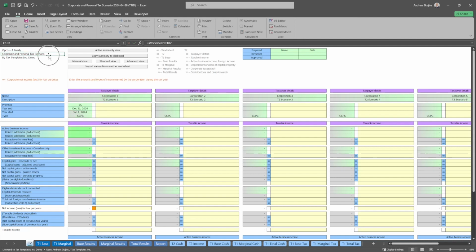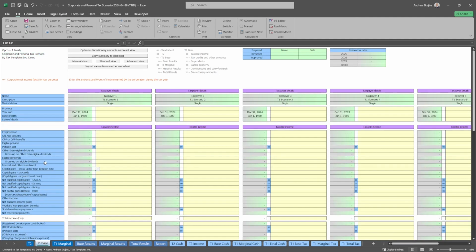When you access the T1 Base tab of the worksheet, you'll see a new row in the taxable income section labeled Capital Gains Gross Up for High Inclusion Rate. This row automatically activates to increase taxable income for high-rate capital gains, which is when personal capital gains exceed $250,000 in a tax year. For capital gains realized during or after the 2024 tax year, entering amounts in the capital gains proceeds row will apply the newly adjusted inclusion rate of 2/3.